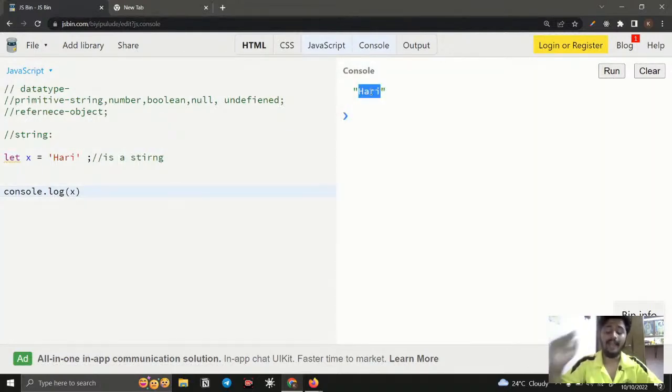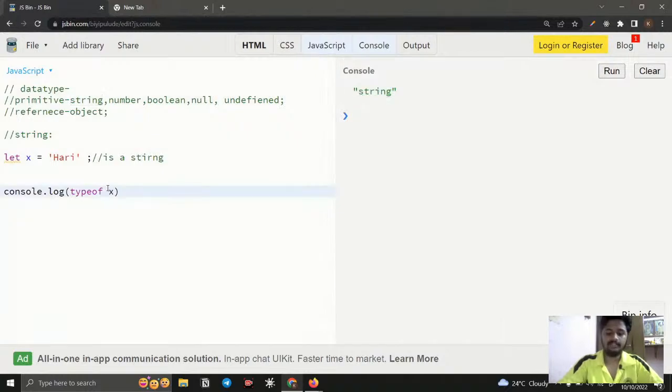I don't want the value. I need to know what data type it is. So for that I say typeof X. I clear it and I run it. Here you can see it shows me string. Now we can understand, okay, we have covered a string. It belongs to the string data type.